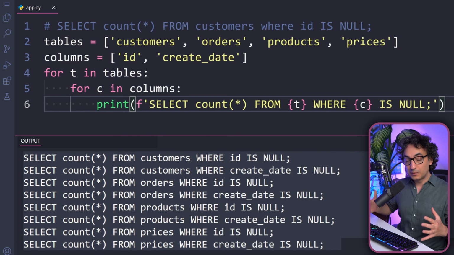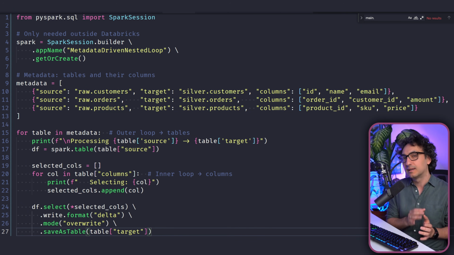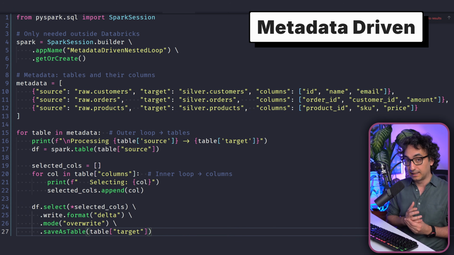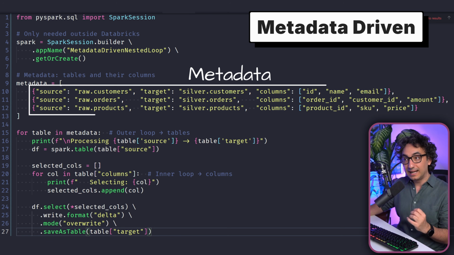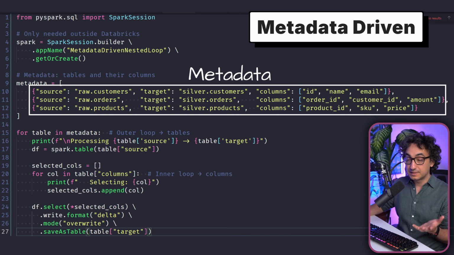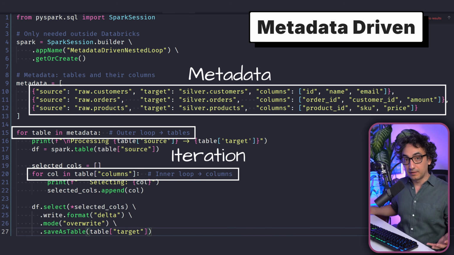So you have to load the tables from A to B. You cannot script something for each table. Instead, we build something called metadata driven pipelines. We do exactly what we have done in this example, where we write the metadata, table names, the columns, and as well the data types and so on in variables and key values. And then we make a script like this over here where we iterate through the metadata and we do something like maybe copying the tables, changing the schema, doing a few preparations.